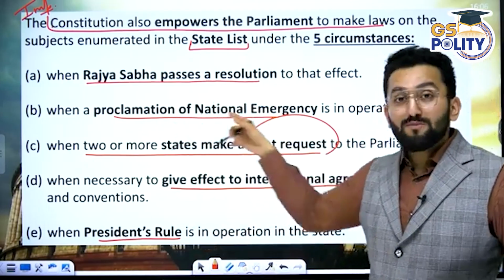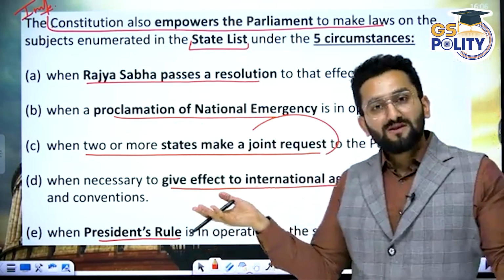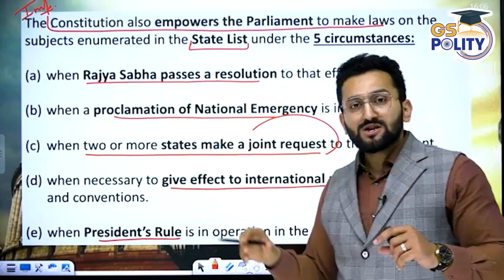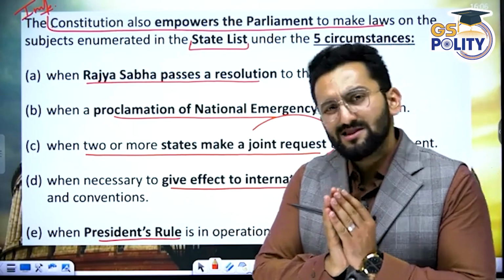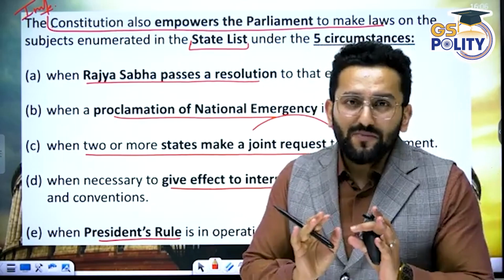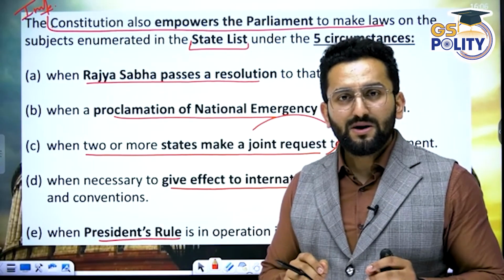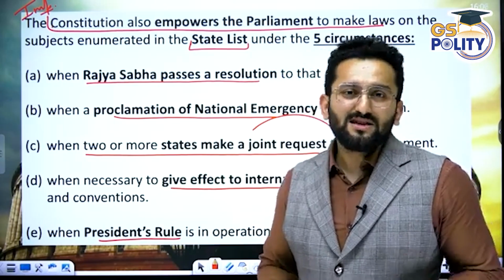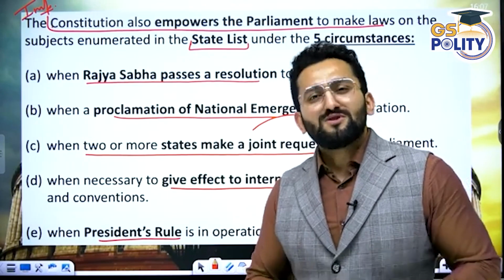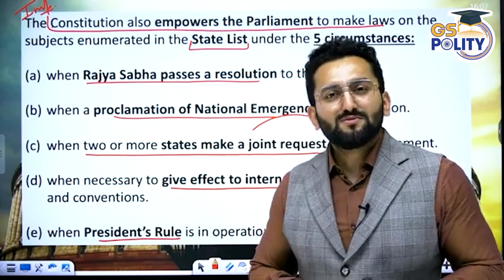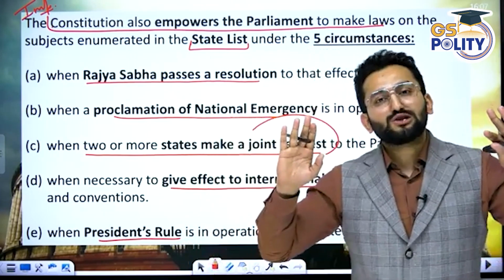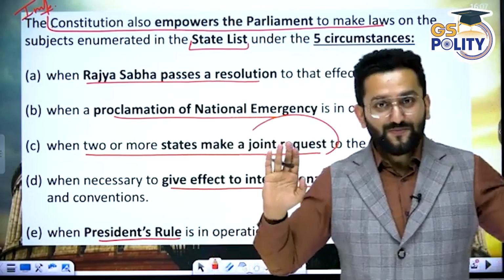Second, proclamation of national emergency. National emergency is in place. In this case also it can happen. Third, 2 or more states come to Parliament. They say, sir, please make law on this matter. Now Parliament says this matter is mentioned in the state list, why are you coming to me? Then these states say, sir, we think you are more expert in this. So please make law on this matter, though this matter is mentioned in the state list. Now Parliament says, okay, we are going to make this law. So Parliament can make this law.